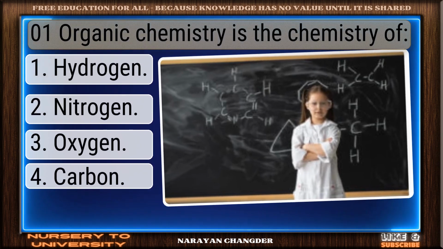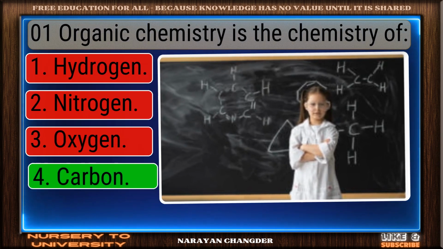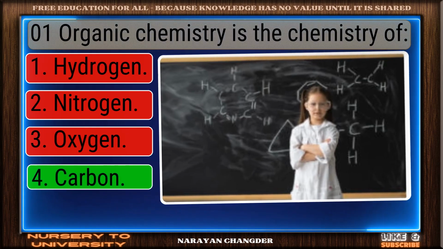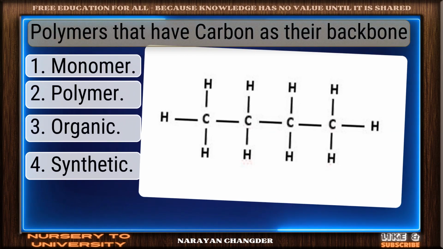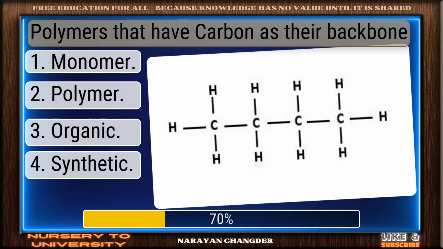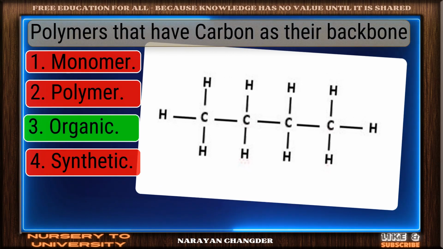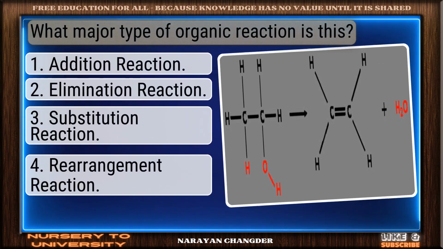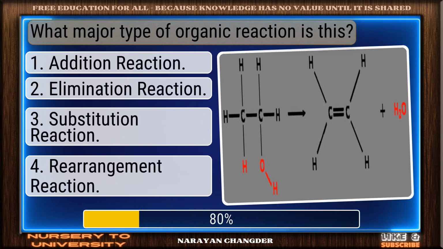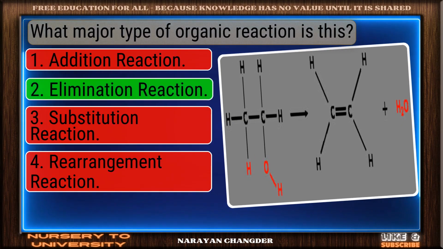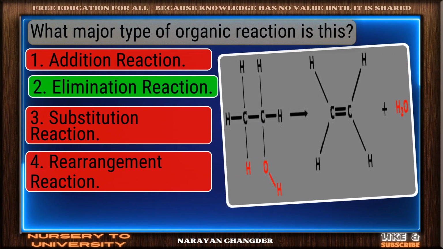Organic chemistry is the chemistry of? Excellent. Carbon is a brilliant choice. Polymers that have carbon as their backbone. Nicely done. Organic is a solid answer. What major type of organic reaction is this? Nice selection. Elimination reaction is the correct and valid answer.